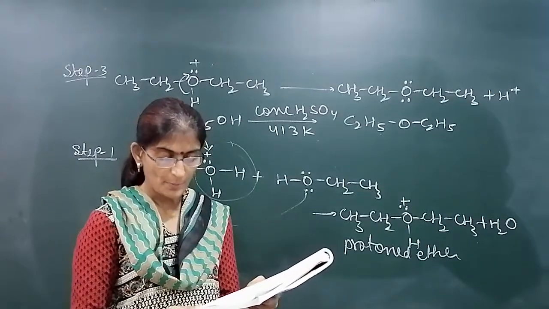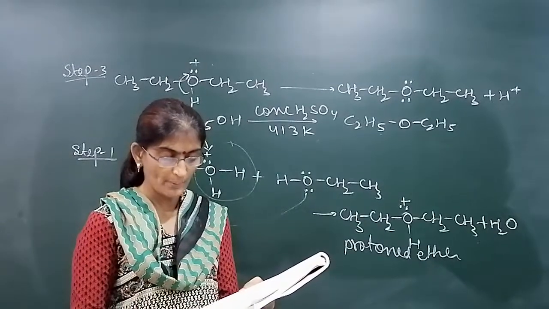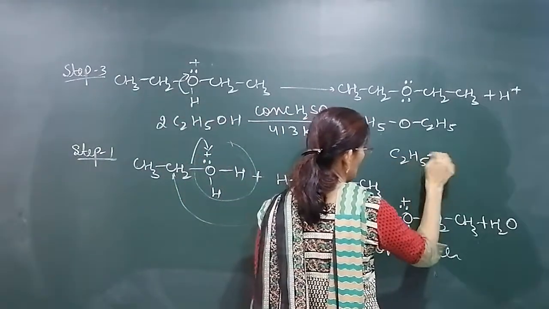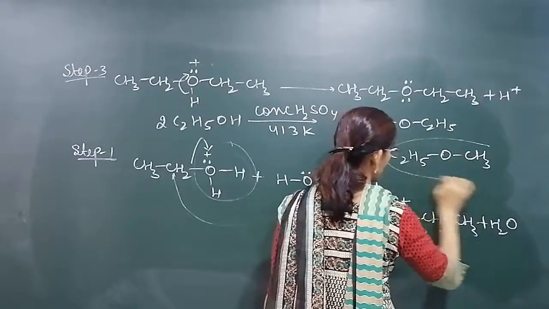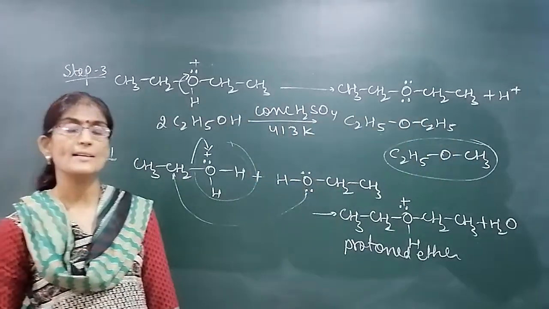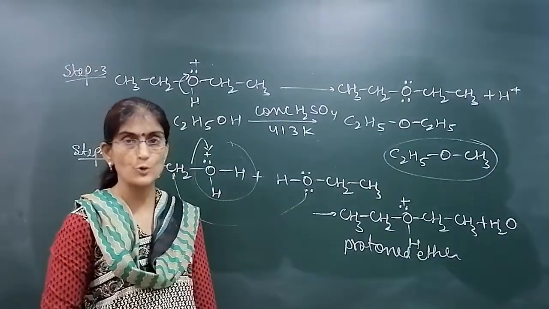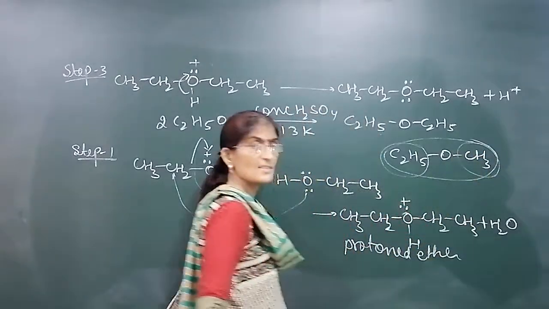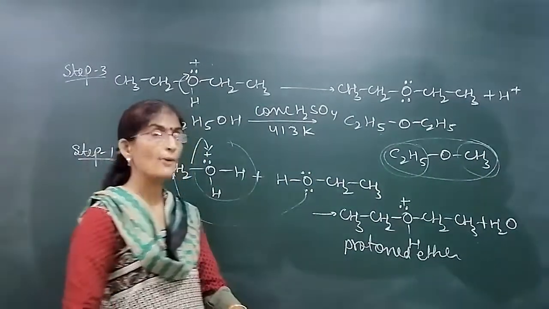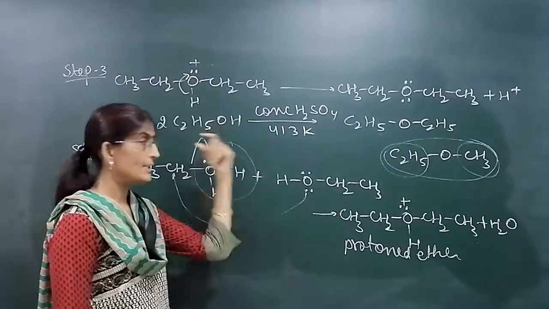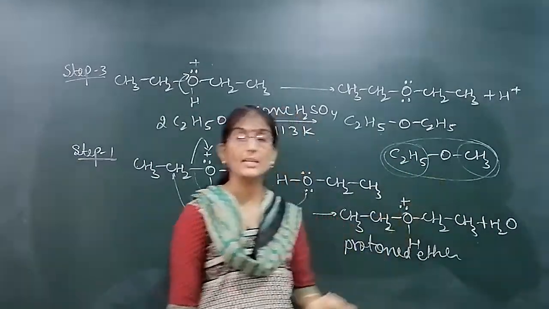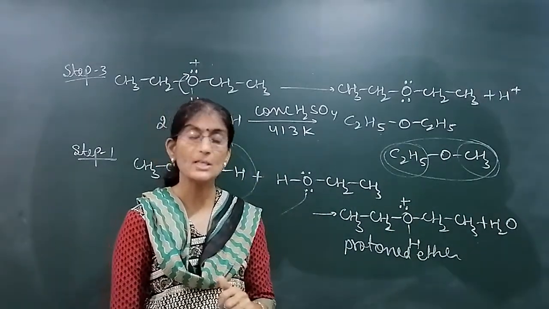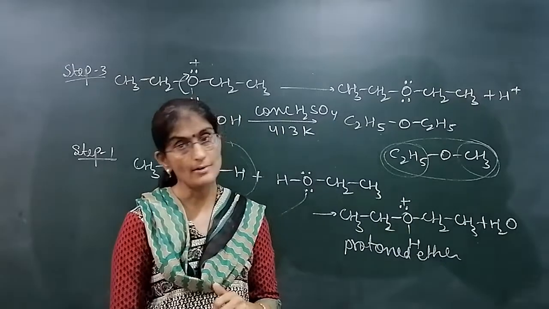Now it is telling that bimolecular dehydration is not appropriate for preparation of ethyl methyl ether. This is ethyl, this is methyl, and ether. This cannot be prepared by SN2 mechanism by using alcohol dehydration. Of course we cannot, because it is an unsymmetrical ether. This is an ethyl group and this is a methyl group. As I told you, we have to take 2 moles of the same alcohol, and these are different alkyl groups. So ethyl methyl ether cannot be prepared by SN2 mechanism, bimolecular nucleophilic substitution reaction.